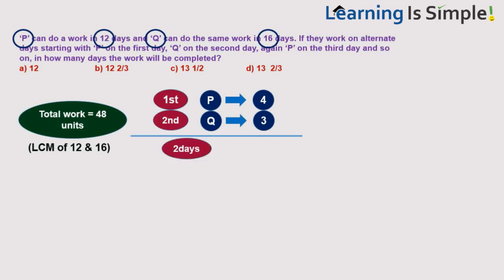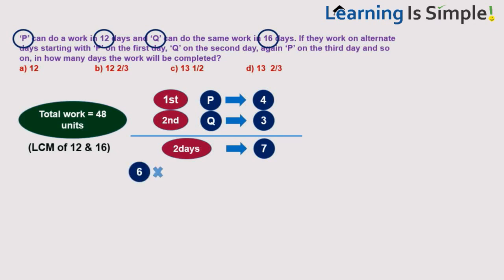So after 2 days what happened? Together they do 4 plus 3, 7 units of work in the first 2 days. What happens then? This cycle will be repeated. Again third day P comes, fourth day Q comes. That means in the next 2 days also they complete 7 units of work. So first 2 days they do 7 units, next 2 days 7 units, again the next 2 days 7 units, and like this. So I repeat this 2-day cycle 6 times.